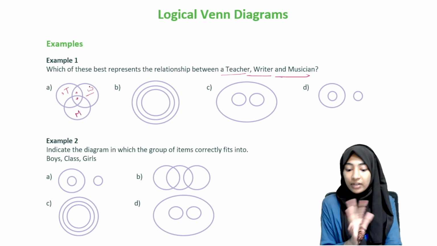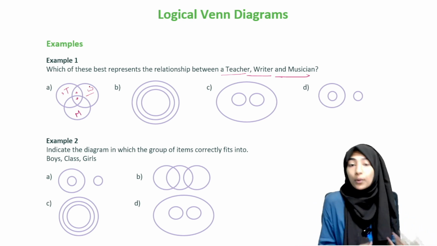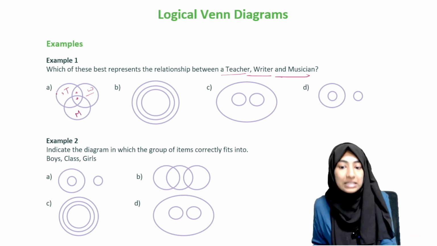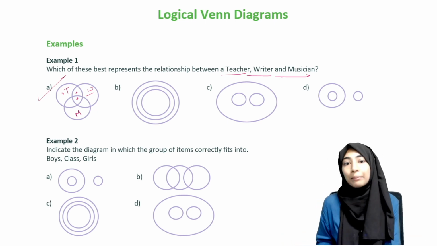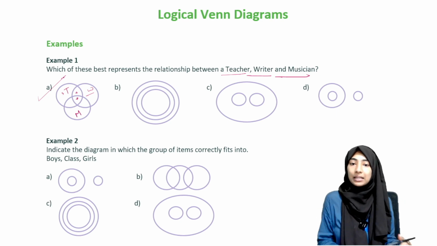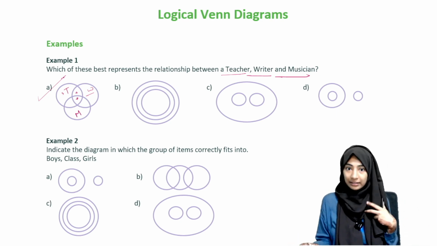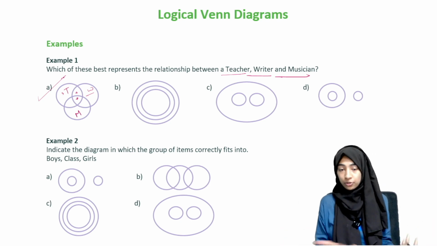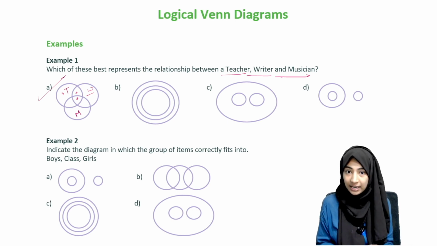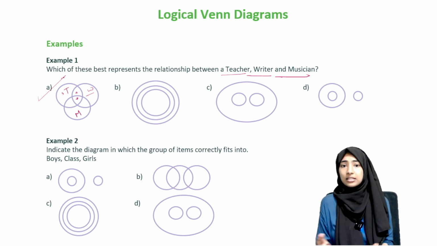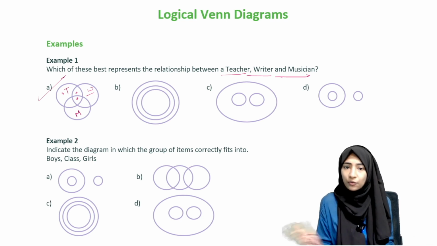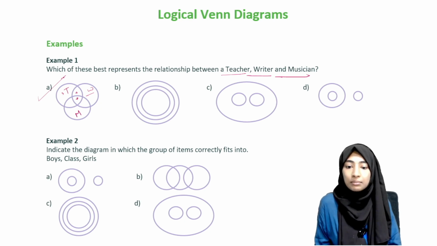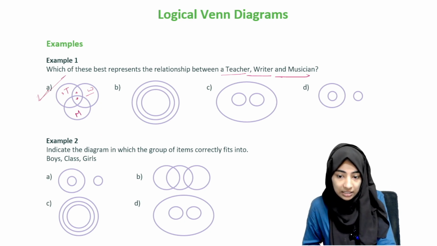Similarly, for writers, you can have writers who are nothing else but writers. But you can also have writers who are teachers, or writers who are musicians, or writers who are both, right? So this is actually the right answer. Why? Because that is how it is, right? Just because somebody is a teacher does not mean that person cannot be anything else. Even though you might not know a teacher who is a writer or a musician, that doesn't mean that has to be the case. There is no law that says if you're a teacher you cannot be a writer. If you're a teacher, you can be a writer, you can be a musician. There is nothing against that. So similarly for all the other three. So this is the right answer.